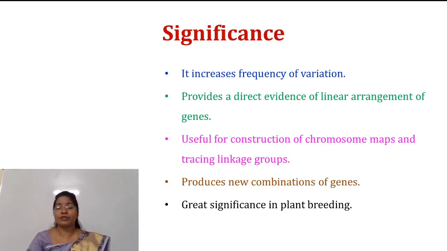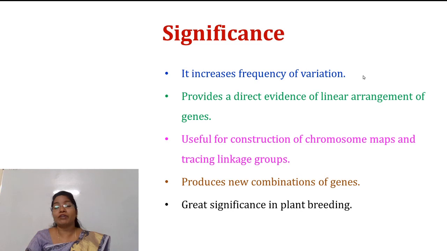So we are moving towards the significance of crossing over. Crossing over increases the frequency of variations, and variations are the basis of evolution. It also brings about new combinations of genes. As there is no linkage, there is a production of new combinations.